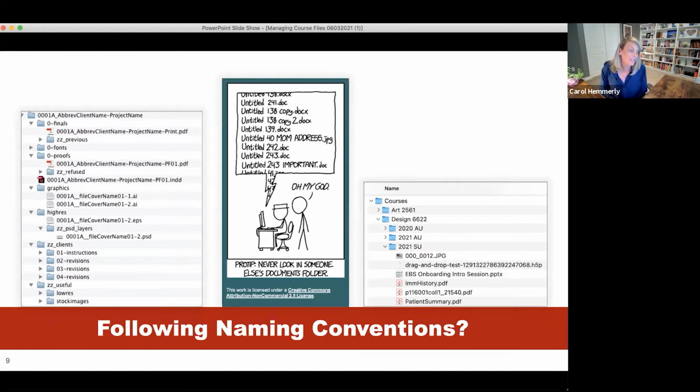So I want you to take a look at how these two folders are being managed using file management strategies, and whether or not they are following the file management strategies that we just looked at, or if they're diverging from those and where they're diverging. And is it a good idea that they diverge from that file management naming convention, or would it be better if they approached it differently? So go ahead and take a look at these. And then in the chat, you can note any problems that you might find and what they're doing with these naming conventions, or anything that you think that they're doing well.